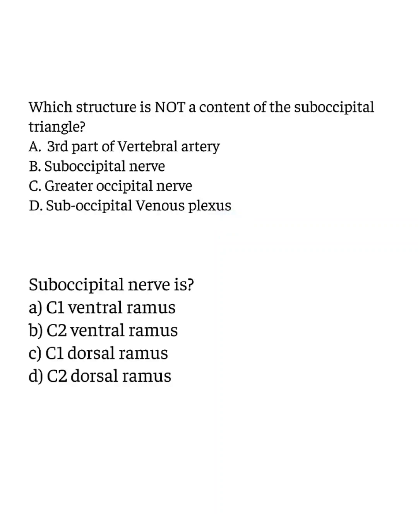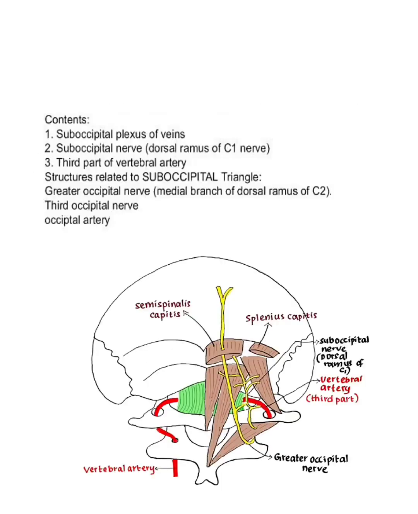The correct answer is greater occipital nerve. Third part of vertebral artery, suboccipital nerve, suboccipital venous plexus are the contents of suboccipital triangle. Whereas the greater occipital nerve is the structure related to the suboccipital triangle. Greater occipital nerve is not a content of suboccipital triangle, it is a structure related to the suboccipital triangle.